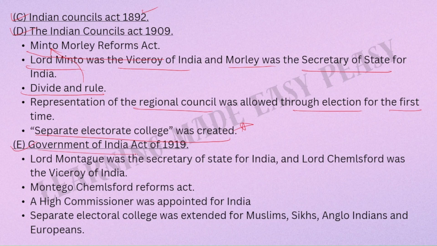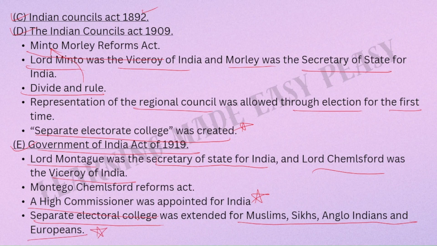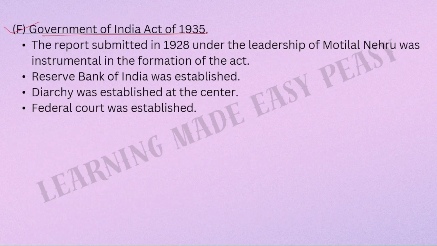Then we have the Government of India Act of 1919. This is also called the Montagu-Chelmsford Reforms. Montagu was the Secretary of State for India, and Chelmsford was the Viceroy of India. A High Commissioner was appointed for India. This is again important. Separate electorate was extended for the Muslims, Sikhs, Anglo-Indians and Europeans. Again important. Finally, we have the Government of India Act of 1935. The report submitted in 1928 under the leadership of Motilal Nehru was instrumental in the formation of this act.